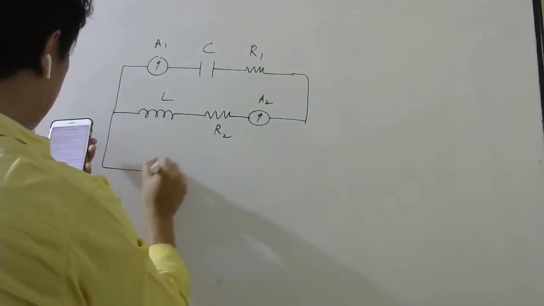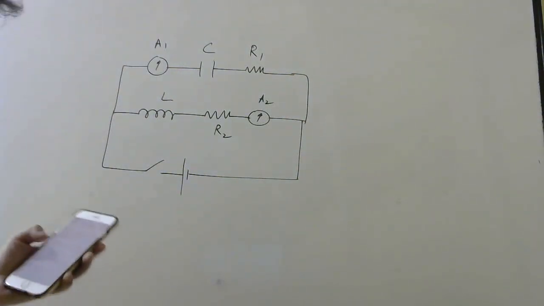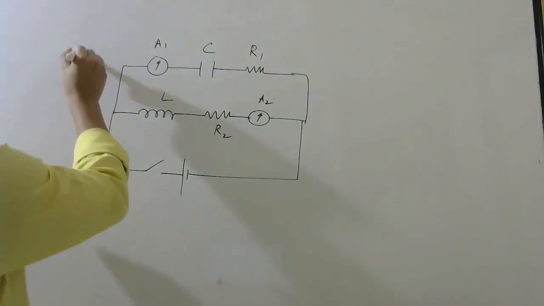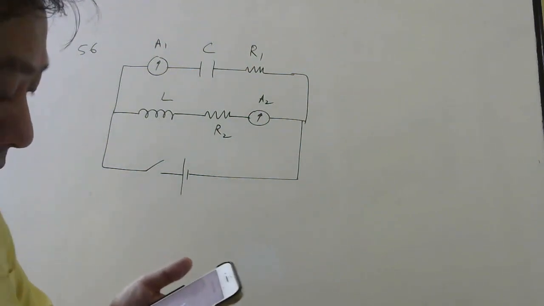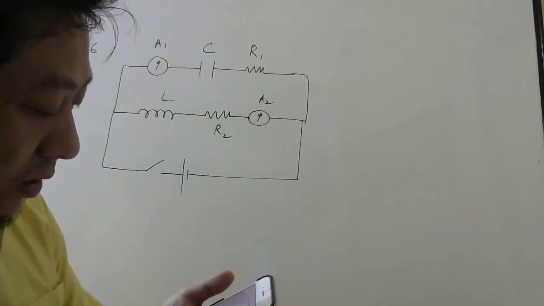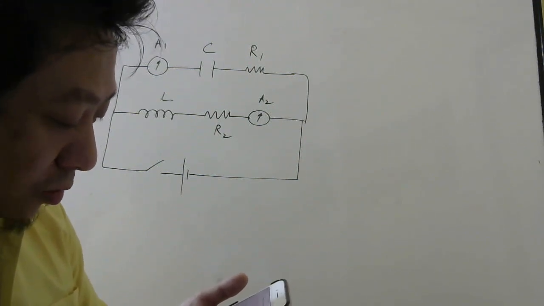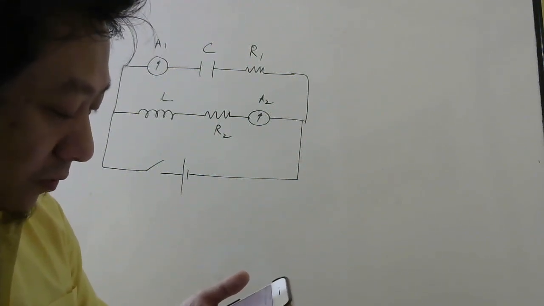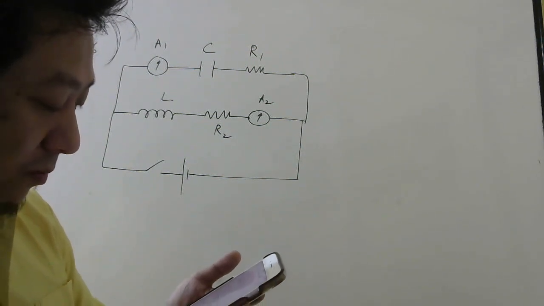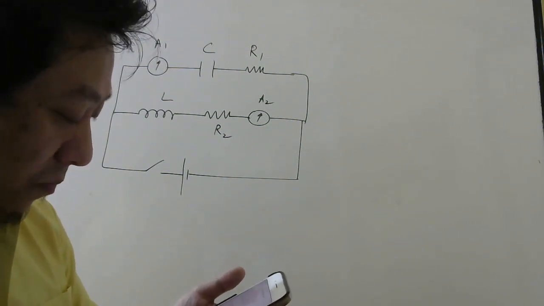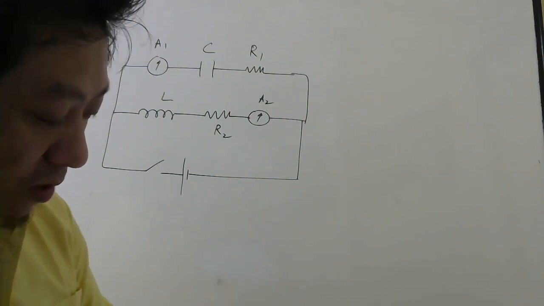Here there is a key and there is a battery. So this is a DC circuit. Question number 56. A1 and A2 are ammeters. When key K is pressed to complete the circuit, then just after closing the key, the reading of the current will be: 0 in both, maximum in both, 0 in A1 and maximum in A2, or maximum in A1 and 0 in A2.